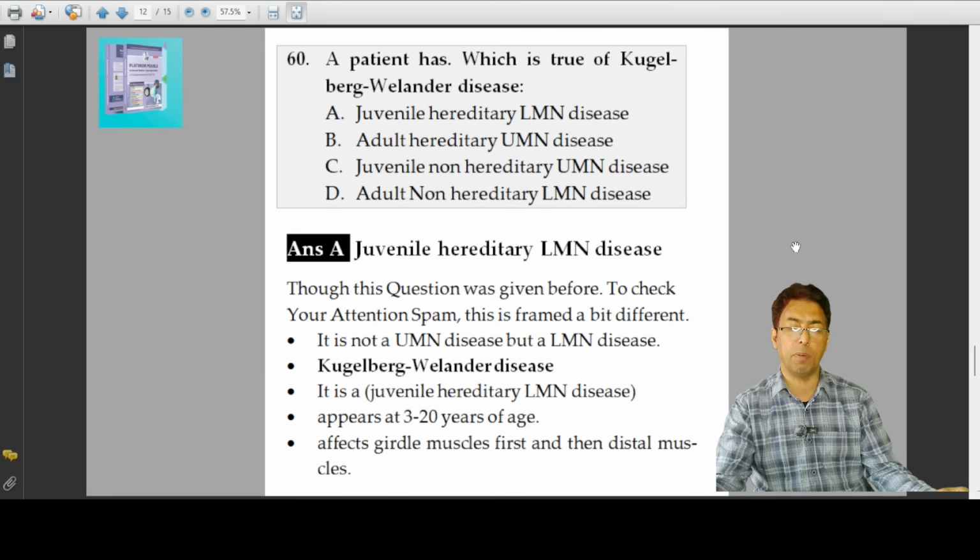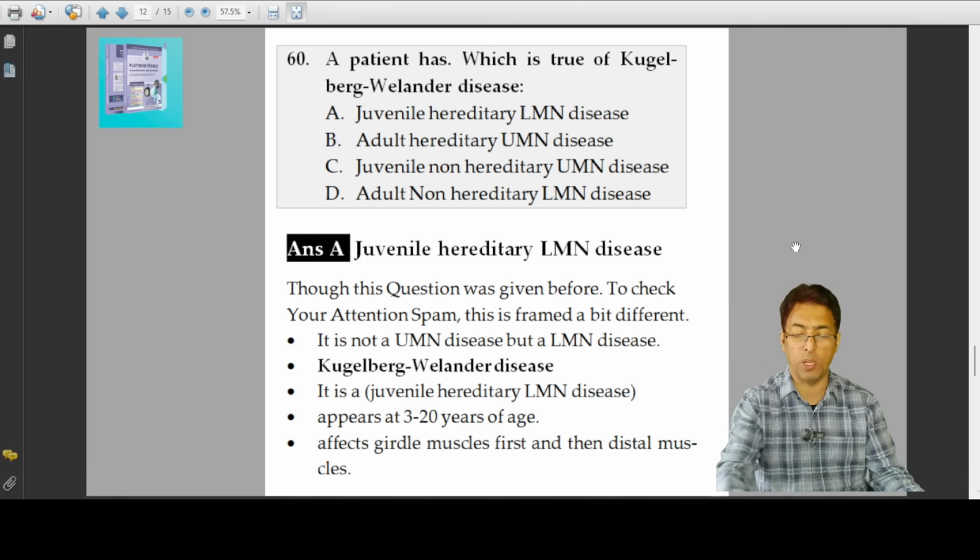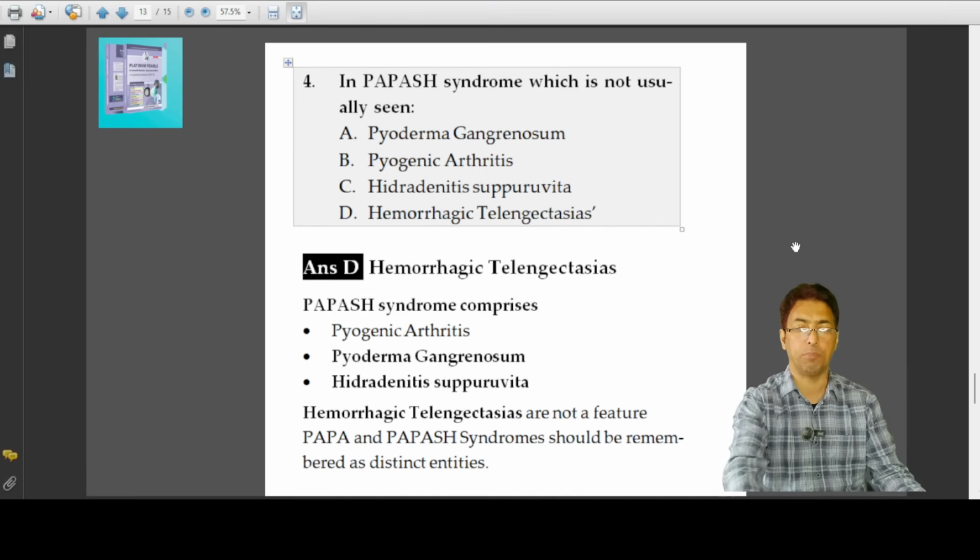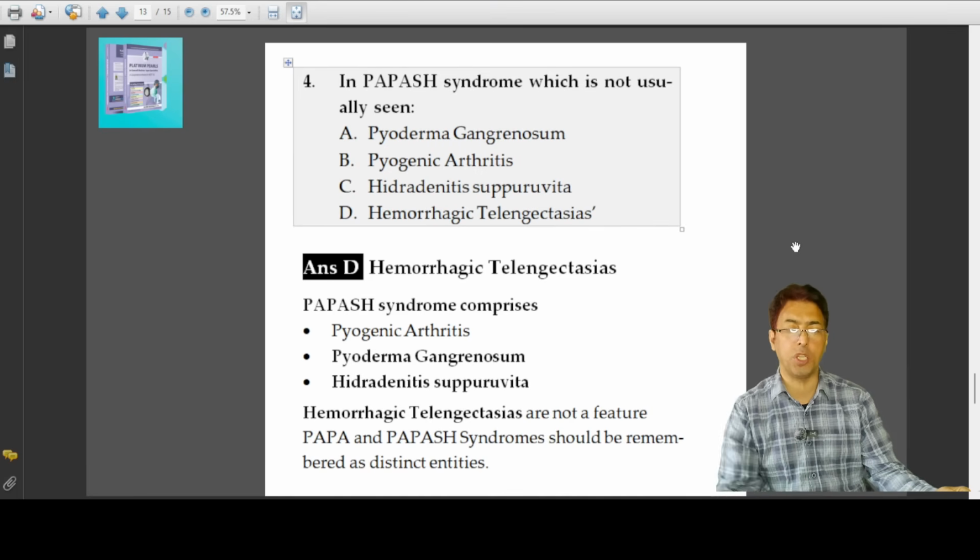So you have to remember that it appears between the ages of 3 to 15 years, 3 to 20 years of age, and affects girdle muscles first and then the distal muscles. But it is a classic hereditary disorder. It's a classic lower motor neuron type of disease, and it is present in the juvenile age group. So juvenile hereditary lower motor neuron disease, you have to remember. PAPA syndrome is not usually seen. So you have to remember these things.